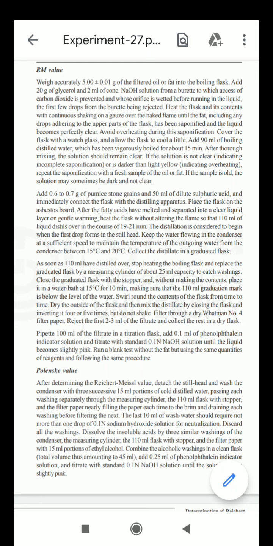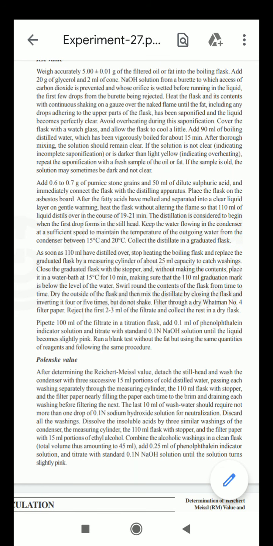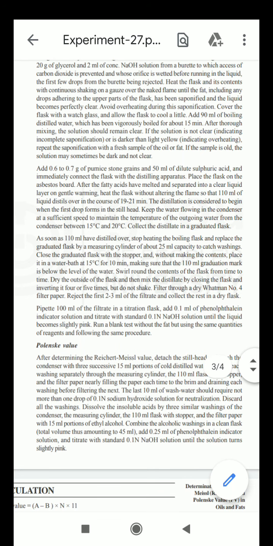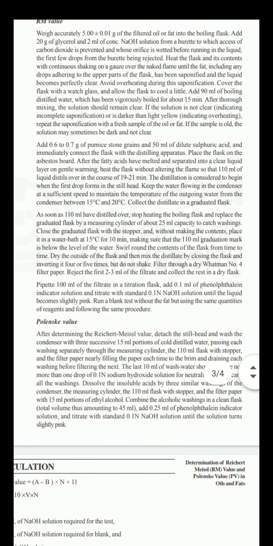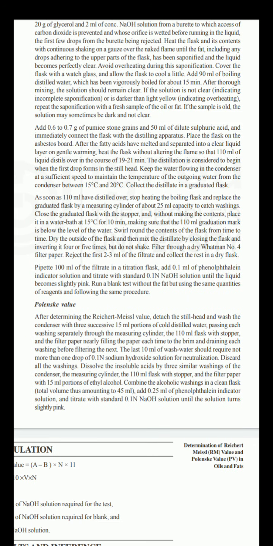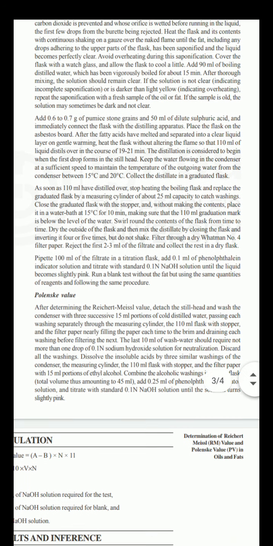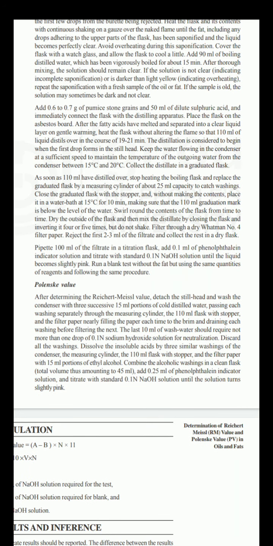Then after thorough mixing, the solution should remain clear. If the solution is not clear, it indicates incomplete saponification, or if it is darker than light yellow, it indicates overheating. Repeat the saponification with a fresh sample of the oil or fat. If the sample is old, the solution may sometimes be dark and not clear. Means if the sample is an old one, then your solution may sometimes become darker.